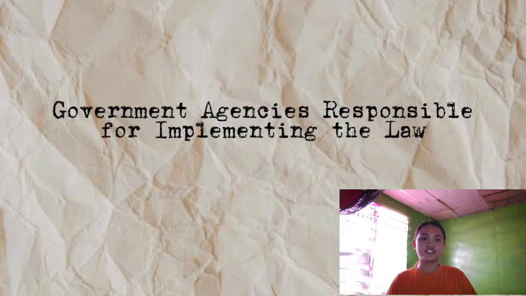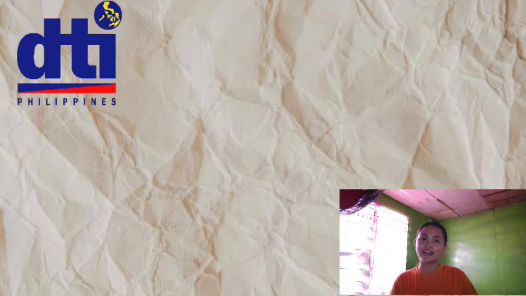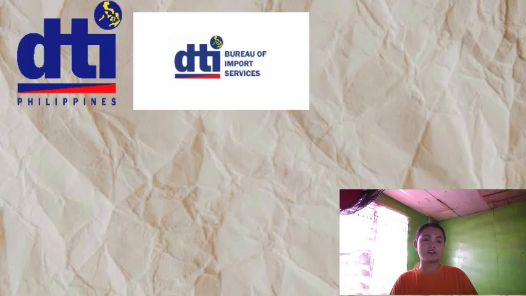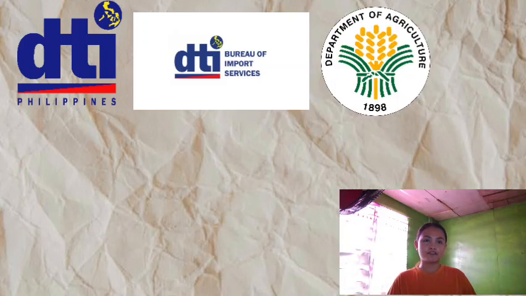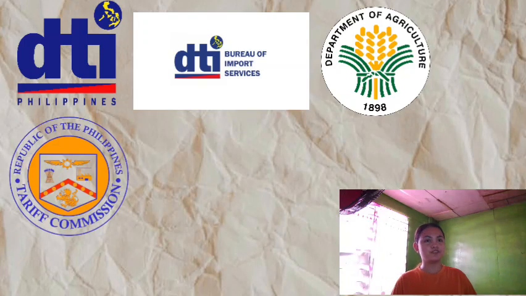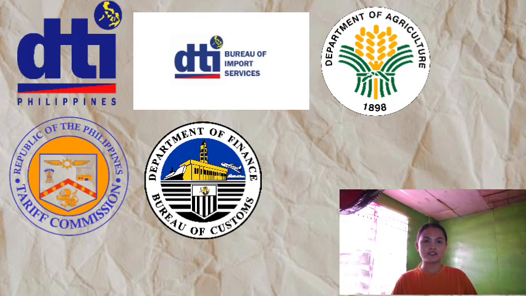A dumping case is proven when dumping occurs, local industries are injured, and the dumping directly causes that injury. The government agencies responsible for implementing the law are the DTI, or the Department of Trade and Industry, the DTI BIS, or the Bureau of Import Services, the Department of Agriculture, the Tariff Commission, and the Bureau of Customs.